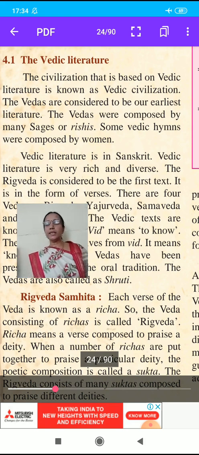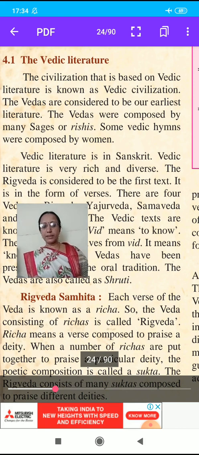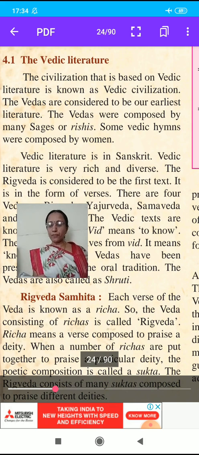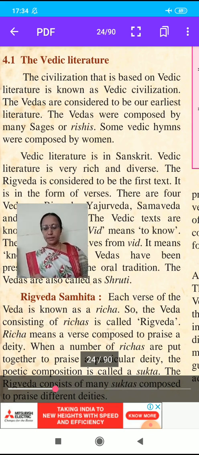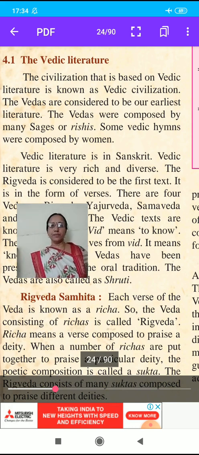Here student, Vedic literature is in Sanskrit and is very rich and diverse. The Rig Veda is considered the first text. There are four types of Vedas: Rig Veda, Yajur Veda, Sam Veda and Atharva Veda. The Vedic texts are known as Samhita. The term Veda derives from vid, meaning knowledge. The Vedas have been preserved through the oral tradition and are also called Shruti.